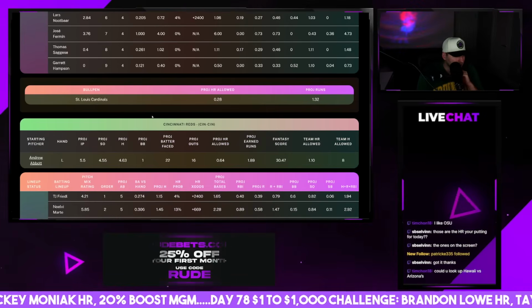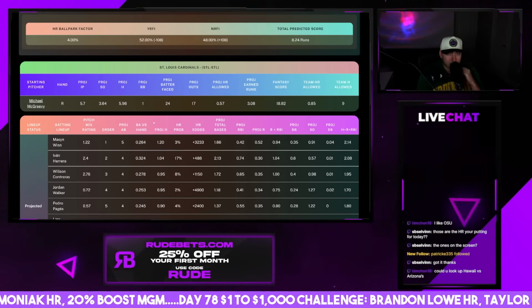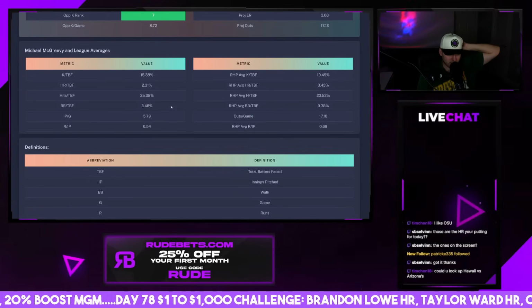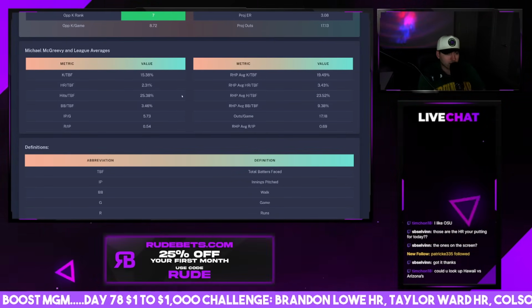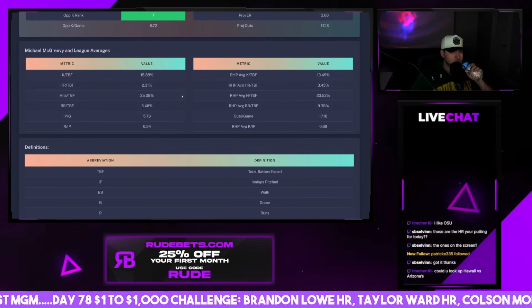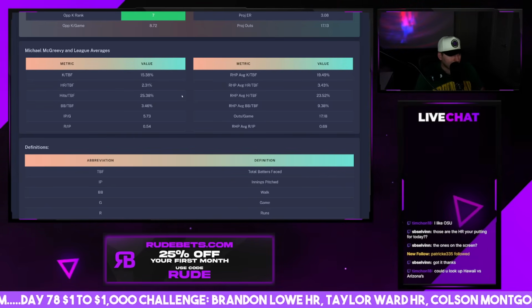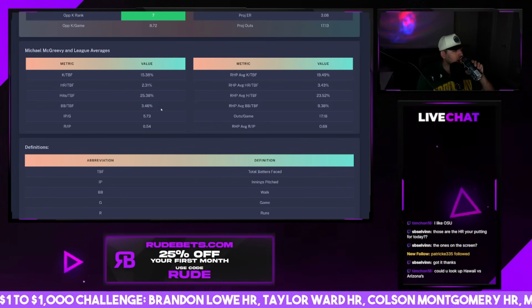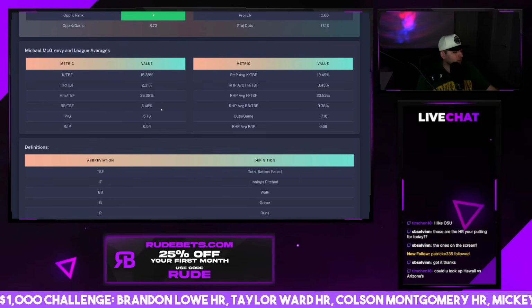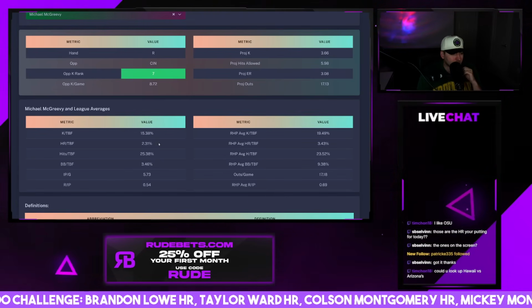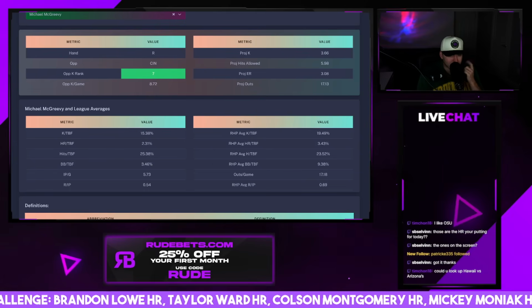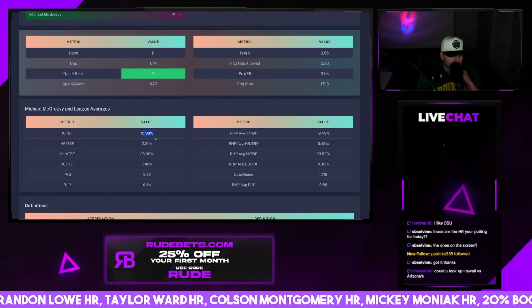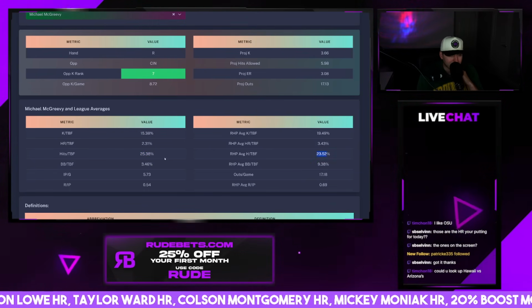Michael McGreevy going up against Andrew Abbott. Another really good pitcher on the mound in Abbott. McGreevy, I think, is decent this year as well. Look at these numbers. Strikeouts low. Very low strikeout number, but honestly, it's just that walk rate. The guy doesn't walk anybody. Only 3% walk. It's a darn good walk rate. Home run 2%, not bad. Strikeout ratio is so low. His hits are a little bad though. He does give up some hits.